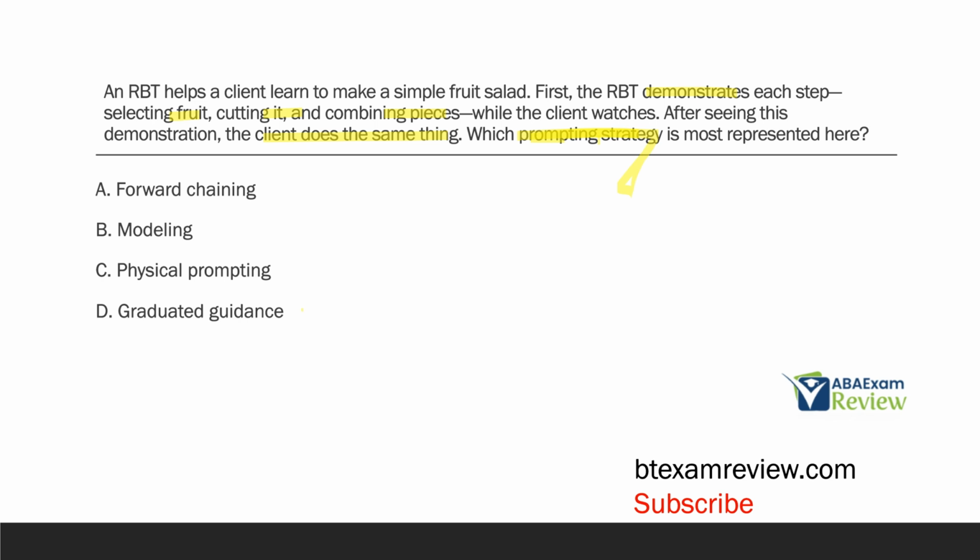And then D, graduated guidance is a type of physical prompting where we prompt as much as necessary and then fade immediately. Again, the only indication of prompting here is the model prompt where the RBT demonstrates the steps and then the client imitates. So we have to say what's most represented here as far as prompting goes is B,